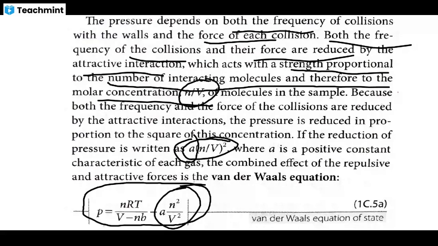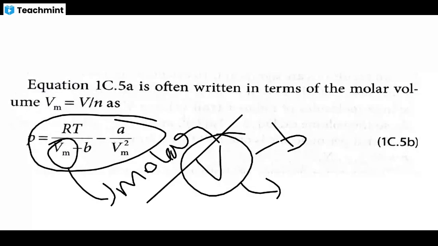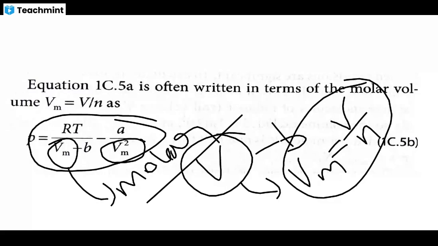If you see this is volume. When you take the n outside and cancel out, you get the molar volume form of the equation. Sometimes the questions just refer to V, like RT by V minus b, but this is molar volume. Vm means molar volume. This is different from volume, and you should know the difference. Here it is the molar volume squared. The molar volume is nothing but V by n.